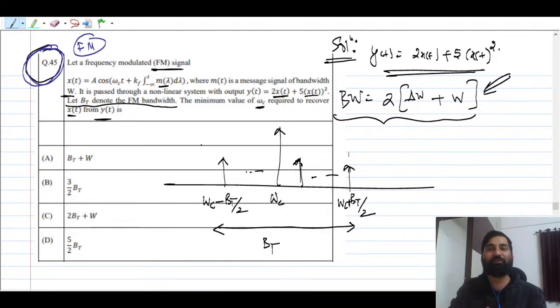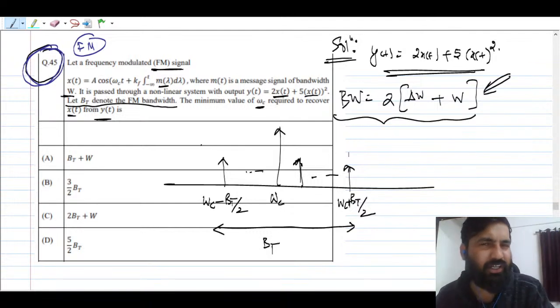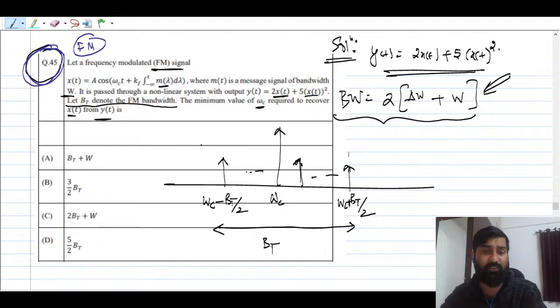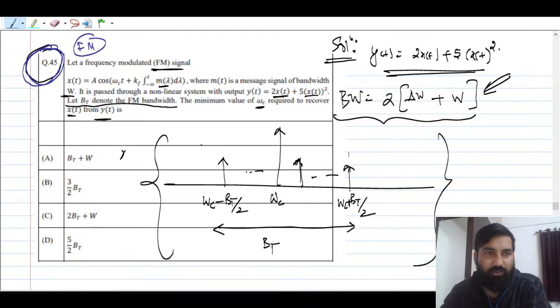This is how we find out the bandwidth also for FM, okay, because theoretically it would have infinite bandwidth. If you talk about the bandwidth of FM theoretically, that is nothing but infinite bandwidth. But the question gives that BT denotes the FM signal bandwidth. So this is the bandwidth that you have to keep in mind. This is called the x(t) situation, right?